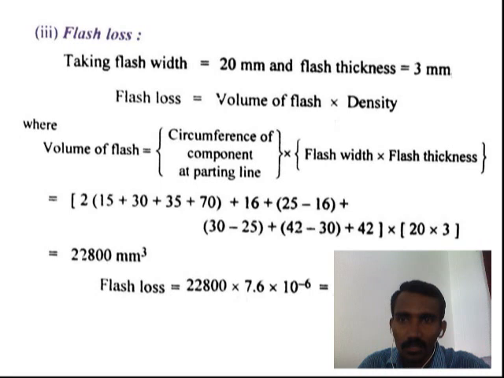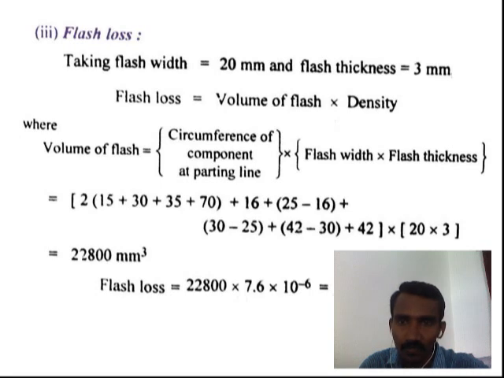Next one, flash loss. Consider standard dimensioning, taking flash width equal to 20 mm and flash thickness equal to 3 mm. Then flash loss equals volume of flash into density. Volume of flash means circumference of the component at the parting line.